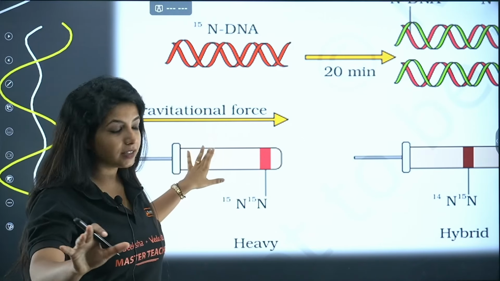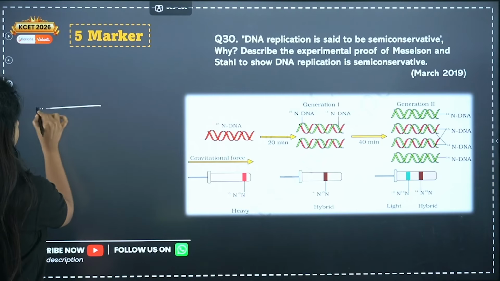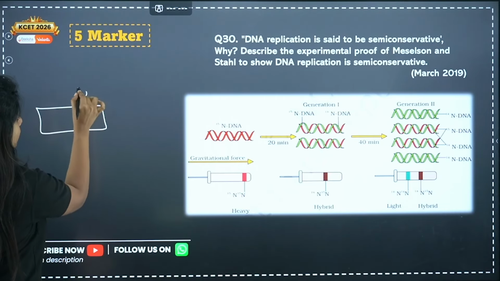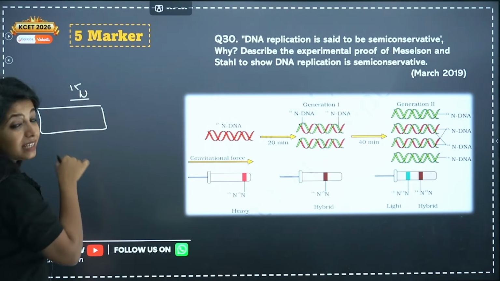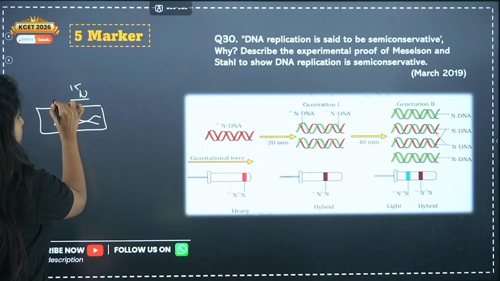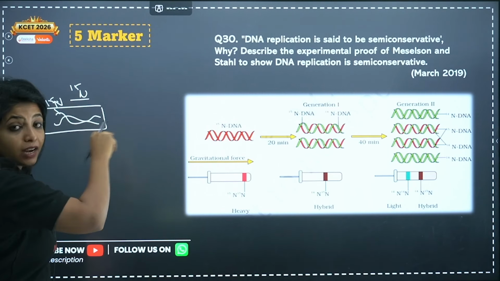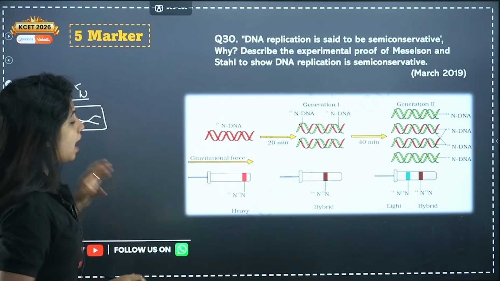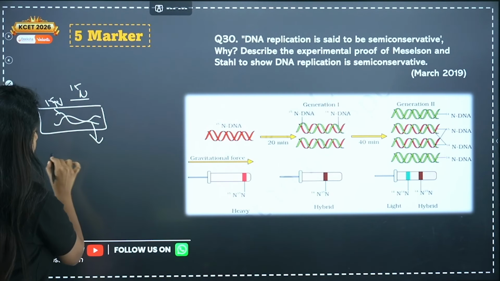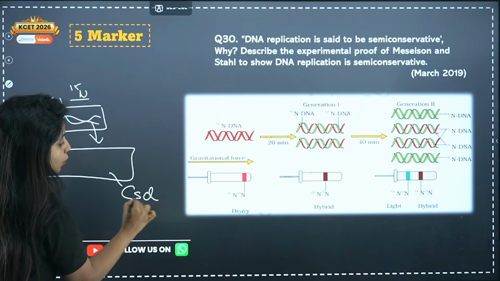So in short, I know it's kind of confusing. Listen to me carefully, okay? I grew the E. coli in a medium having N15. Now the DNA in the E. coli will take up this N15 because nitrogen is a component of the DNA, right? So it will be made up of N15 isotope. And now suppose I am centrifuging this DNA, and where am I centrifuging? In cesium chloride medium.